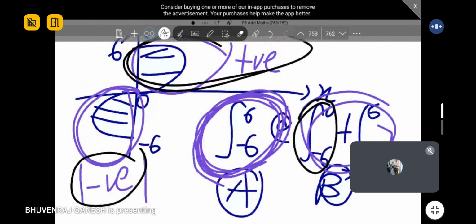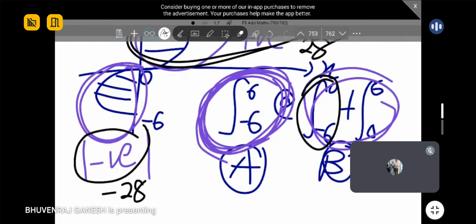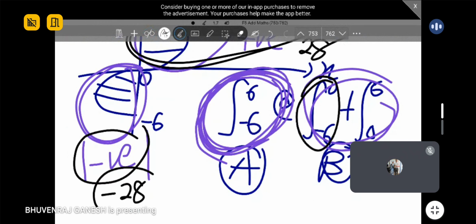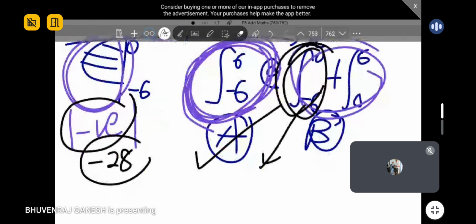Can you see that, guys? If I put values for you, you can understand. Let's say this area is -28. This area is 28. Very simple. Okay, guys. First method, if you directly integrate, you're going to take -28 plus 28. Am I right, guys? It means your area is 0 after integration if you use method A. But with method B, once you do this first part itself, you get -28.